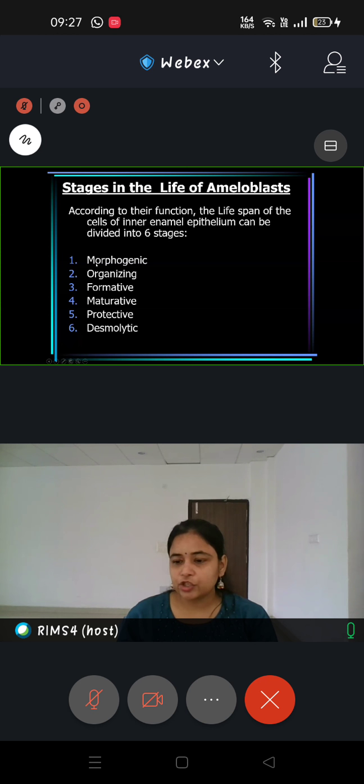You cannot change the sequence of these stages. You cannot write protective first. You have to remember it in this particular sequence only. There has to be the morphogenic stage, followed by organizing, then formative, then maturative, protective, and desmolytic.